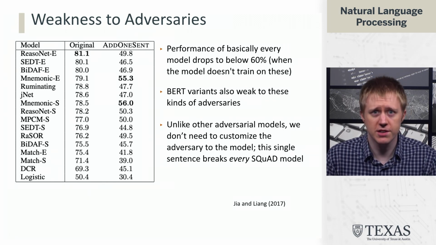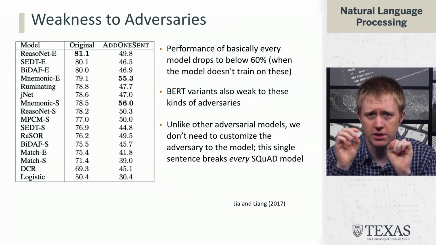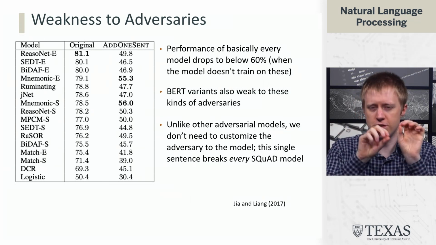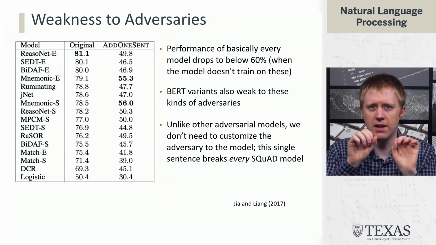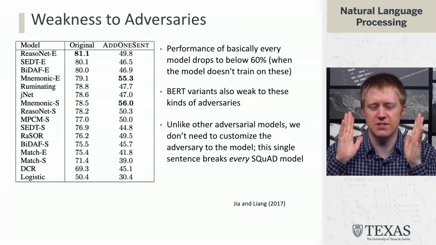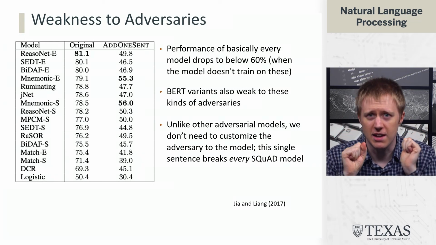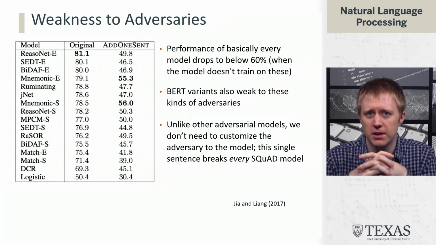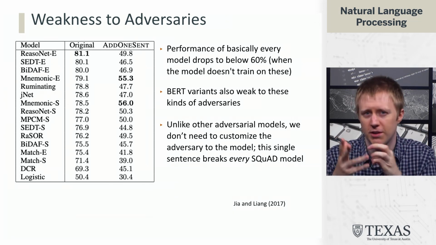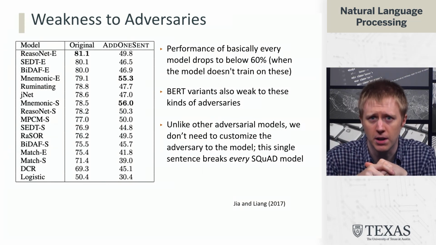What I should say is that this is not adversarial in the way that's often used in computer vision, where you change 2 pixels in a very tricky way to trick the model. This is like adding a sentence that is kind of universal. It's adding something that a human could very easily discard, and which is not customized for any individual model, but this tricks the existing models.